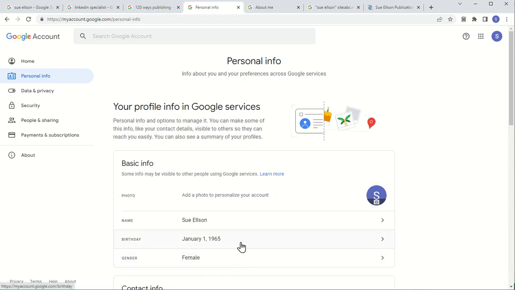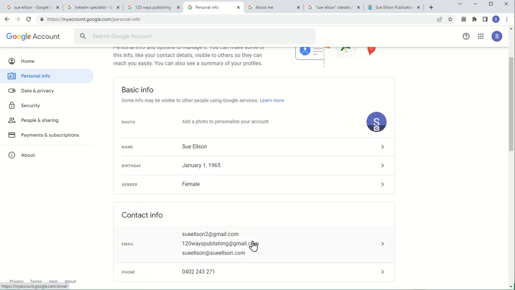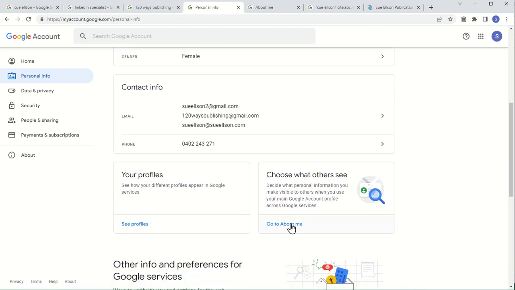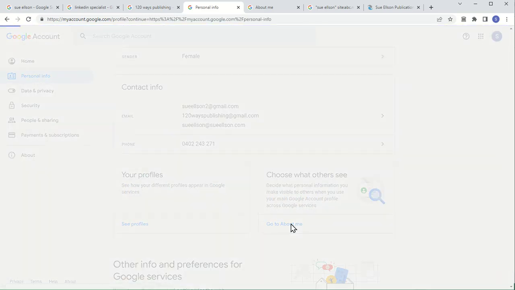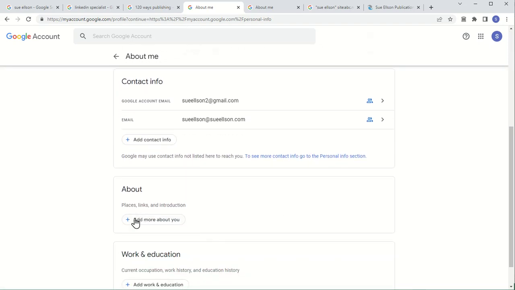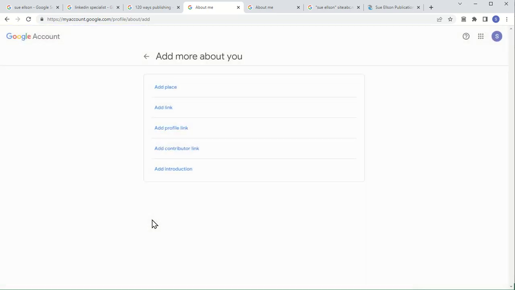Now that's not my real date of birth, that's a fictitious one I use with my online profiles. But what you can see here is this About Me section. And what we're going to be doing is filling in this component. Now, I've got another profile that I've already entered this in, but for the purpose of this video, I will show you how to fill it in. And I'm not going to put all of my links in because that will take way too long, but I want to show you how to do it.